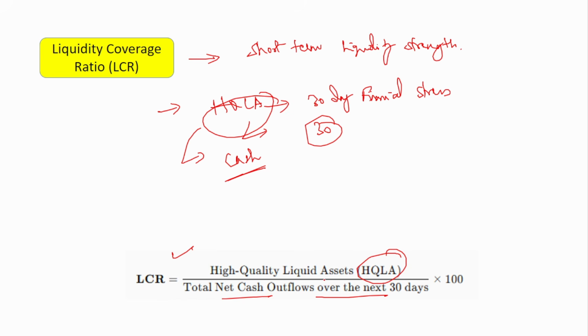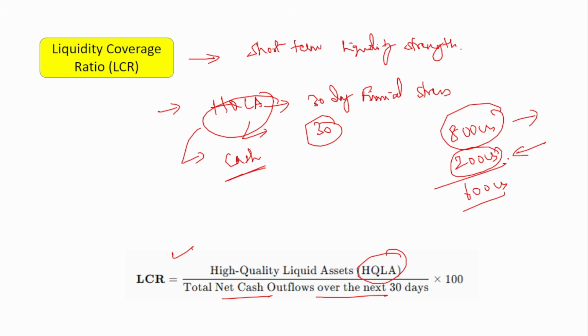Now, total net cash outflow, not the cash outflow. Say in the next 30 days, the expected cash outflow is 800 crores and the expected cash inflow is 200 crores. So net, it is 600 crores, right? This amount of money is expected to go out and this much is expected to come into the banking system. The net cash outflow is 600 crores. So this much amount of money should be in the form of high quality liquid assets with the bank, to ensure that they do not meet with any short-term liquidity crisis. That is the main purpose behind this liquidity coverage ratio.